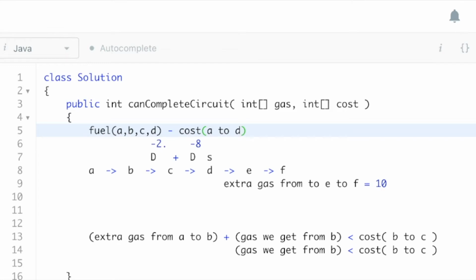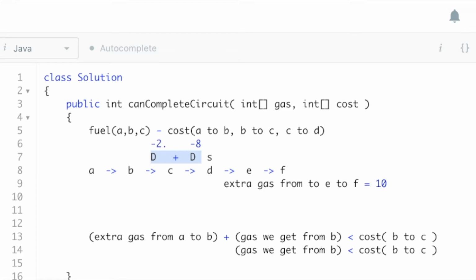No, sorry, it's the fuel at A, the fuel at B, and the fuel at C. And this would be the cost from A to B, the cost from B to C, and the cost from C to D. So if you summed up all the costs from A to B, B to C, C to D, and subtracted it from the fuel that we get from A, B, and C, that would be the sum of these deficits. Okay, so hopefully I've gone through enough math and intuition for you to solve this.